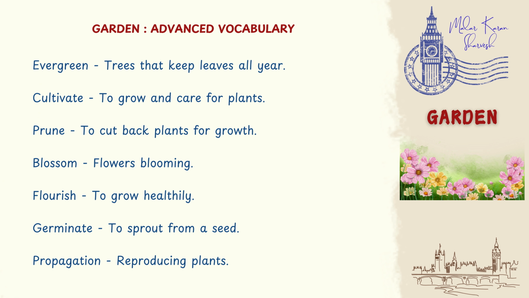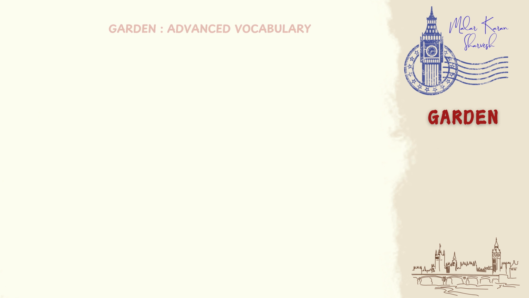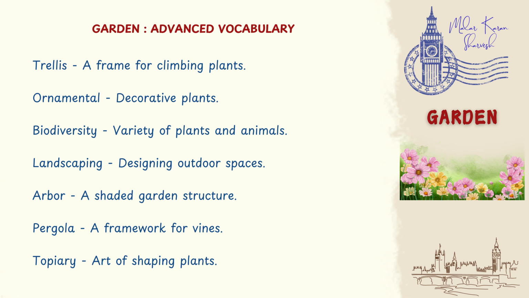Cultivate, to grow and care for plants. Prune, to cut back plants for growth. Blossom, flowers blooming. Flourish, to grow healthily. Germinate, to sprout from a seed. Propagation, reproducing plants. Trellis, a frame for climbing plants. Ornamental, decorative plants. Biodiversity, variety of plants and animals.